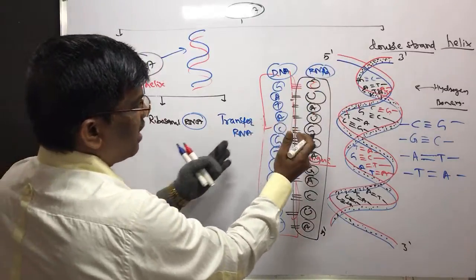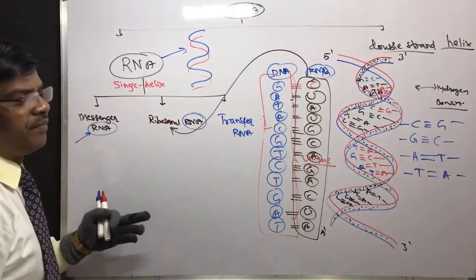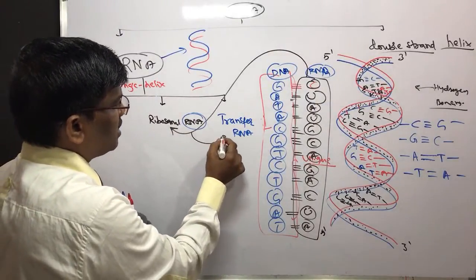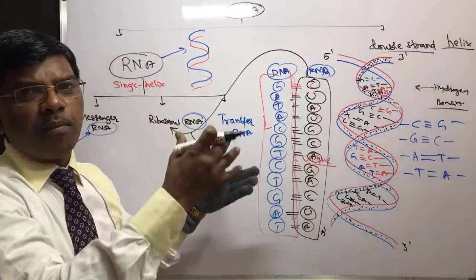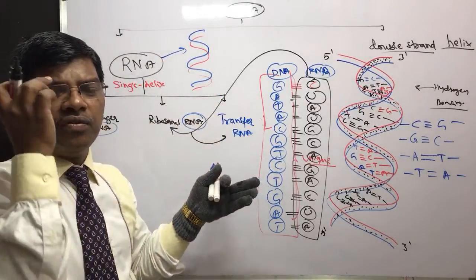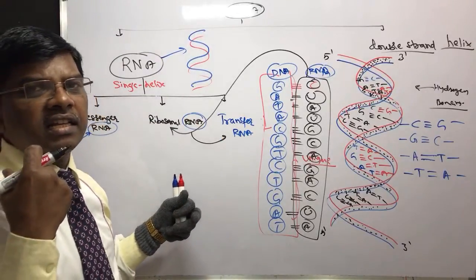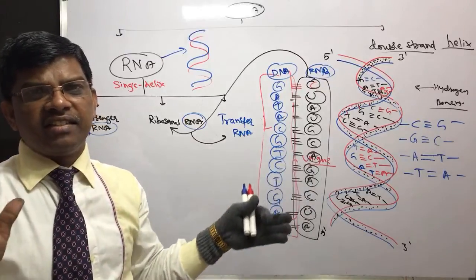Now this RNA separates and goes to ribosomal RNA. Ribosomal RNA transfers the message to the functional state, where the hormones are going to function, or enzymes are going to function their duties to undertake the reactions.